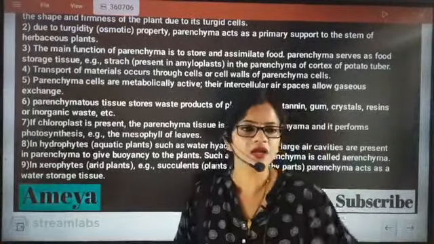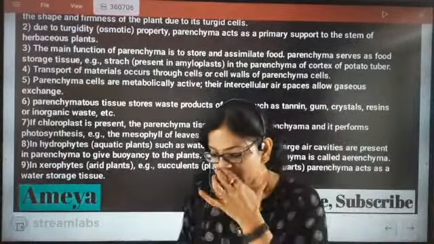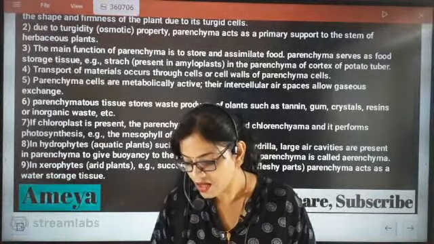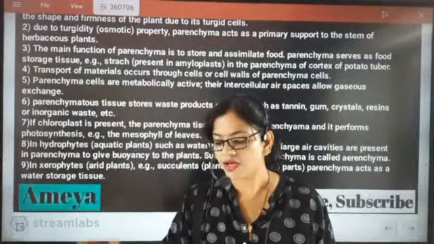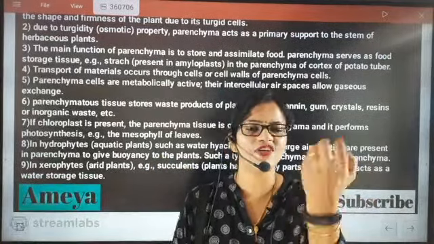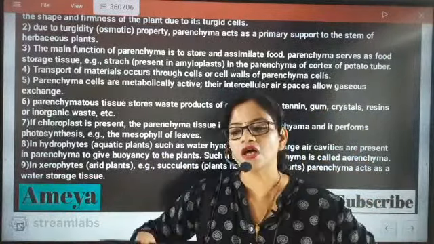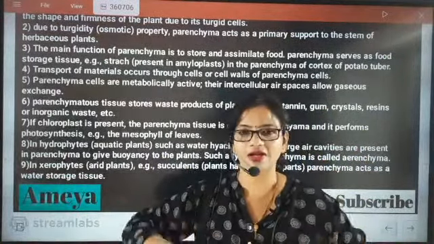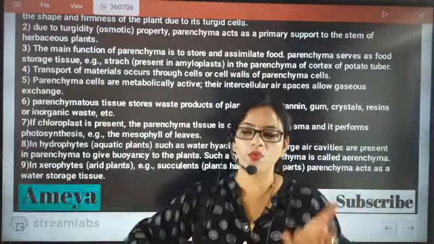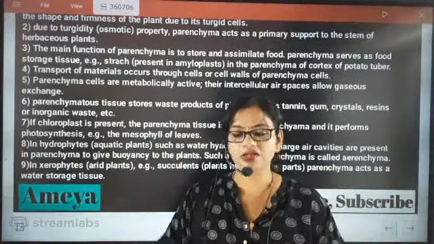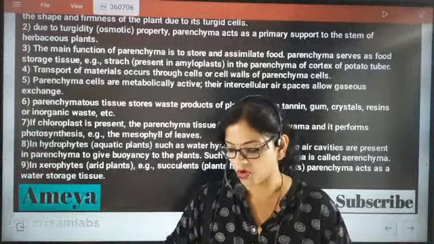Next is aquatic plants. In aquatic plants also, to give buoyancy, meaning the floating capability of the plant present in water, they need that buoyancy, they need that drift inside the water.